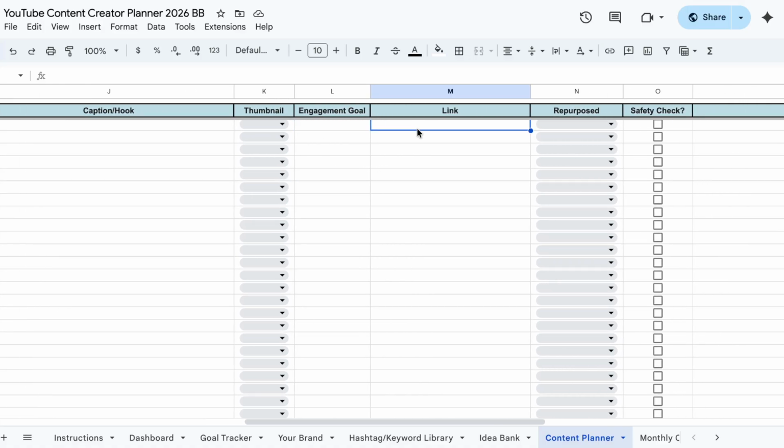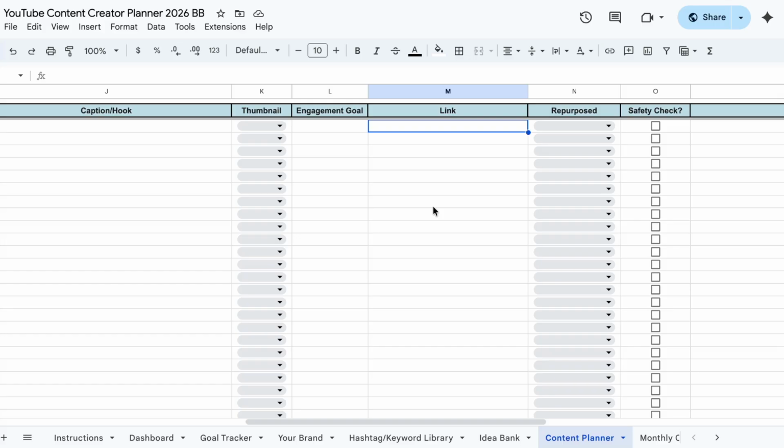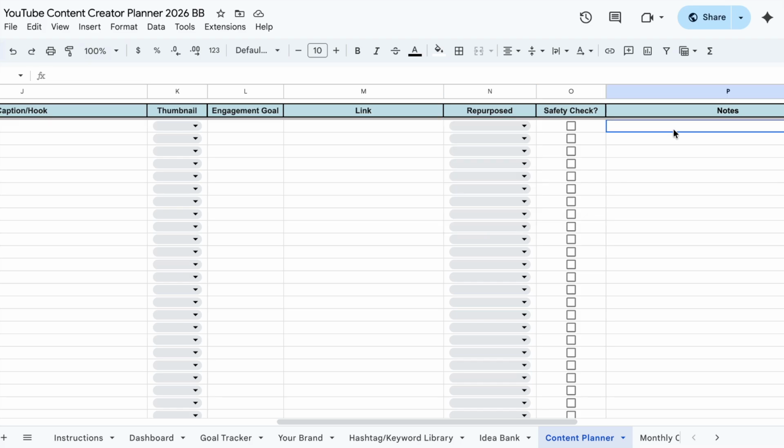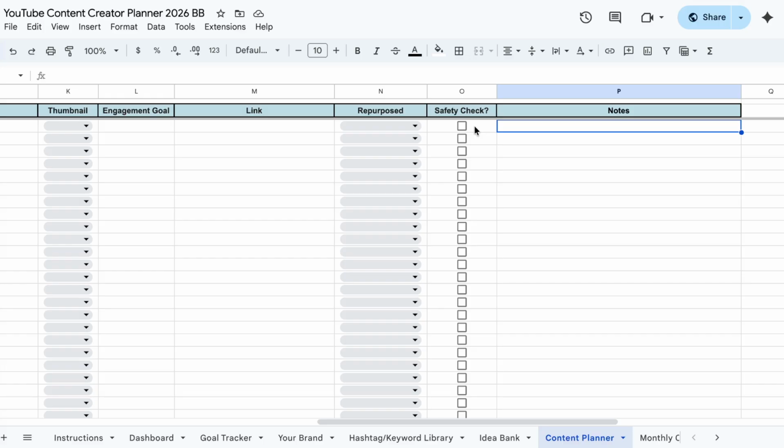You can post a direct link to the post if you like. Have you repurposed it onto other platforms? Because I want you to constantly be thinking about how to make the most out of what you're creating. And have you done a safety check before posting?